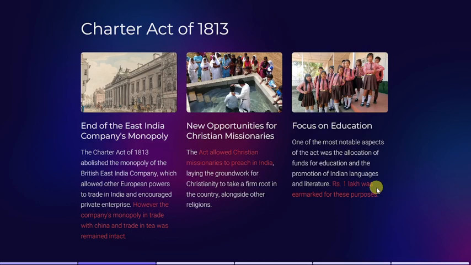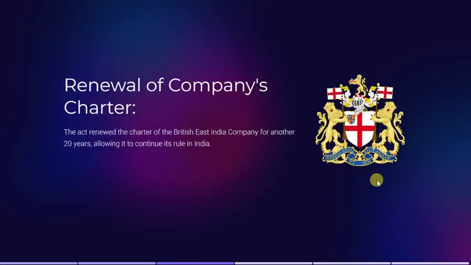So this is also a very important point. All these three are very important regarding the Charter Act of 1813. The next point is that the act renewed the charter of the British East India Company for another 20 years. They renewed the license of the company for another 20 years.